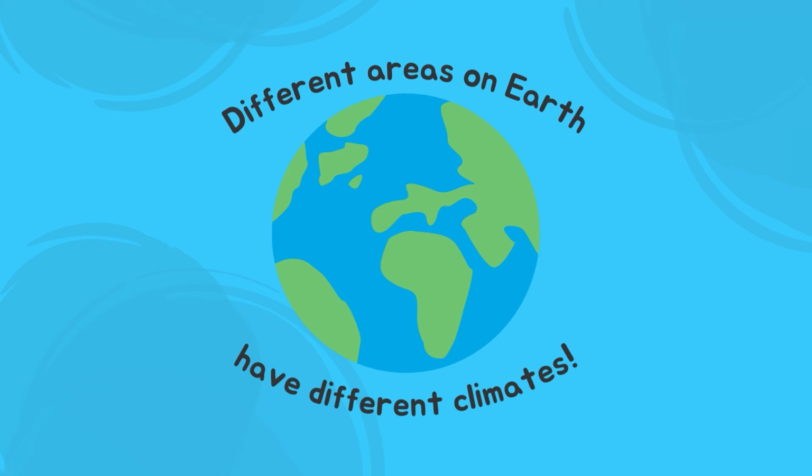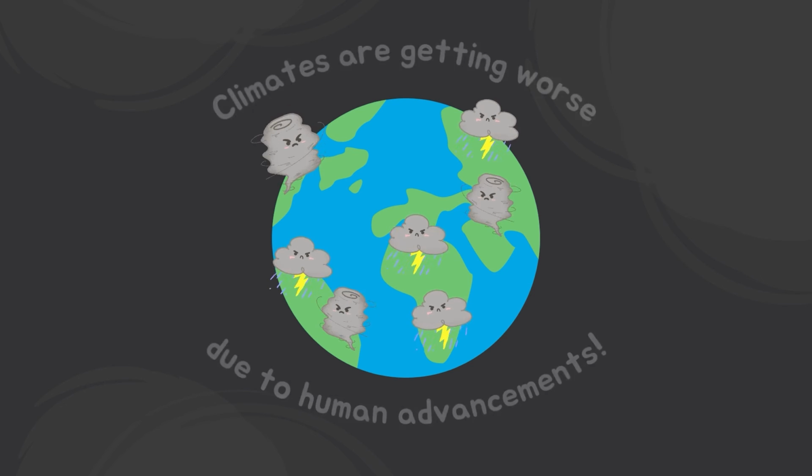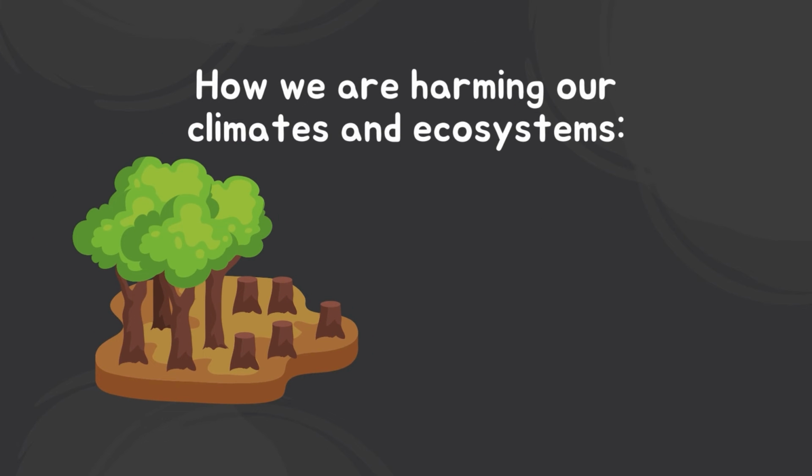There are different climates all around the world. Some of them are unique to specific locations around the world. Unfortunately, as humans advance and progress, climates are getting worse and worse. For every advancement we make, we are slowly harming our delicate climates and ecosystems.